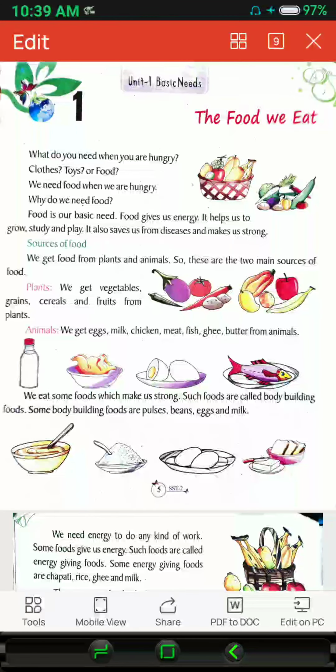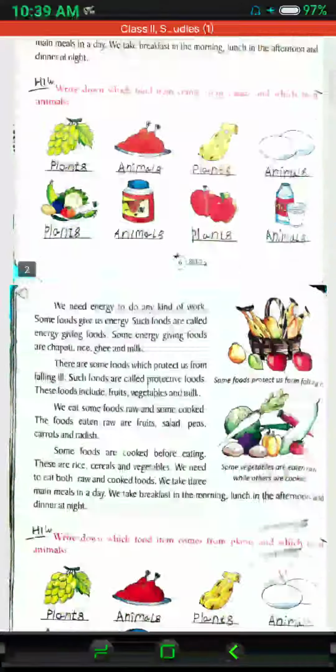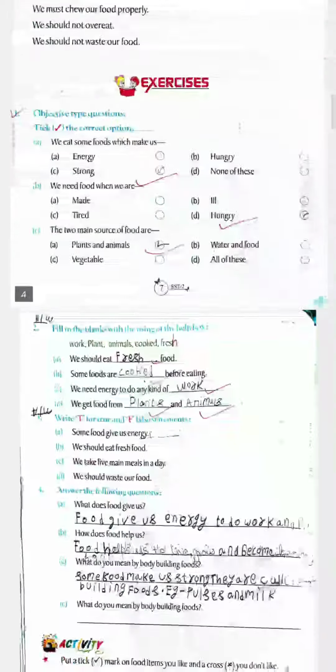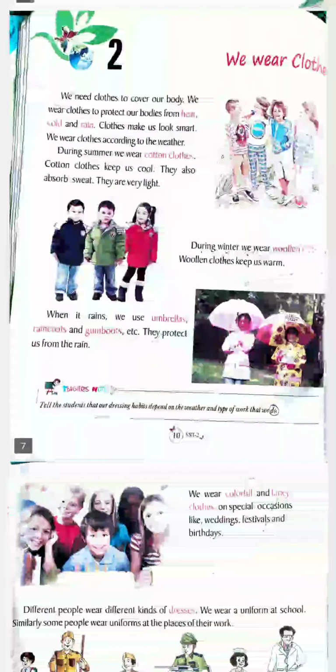My dear students, before lockdown, we have finished chapter number 1, 2, and 3. In chapter number 1, you can find the food we eat, and we have finished this chapter before lockdown, and you have done all the works from this chapter.